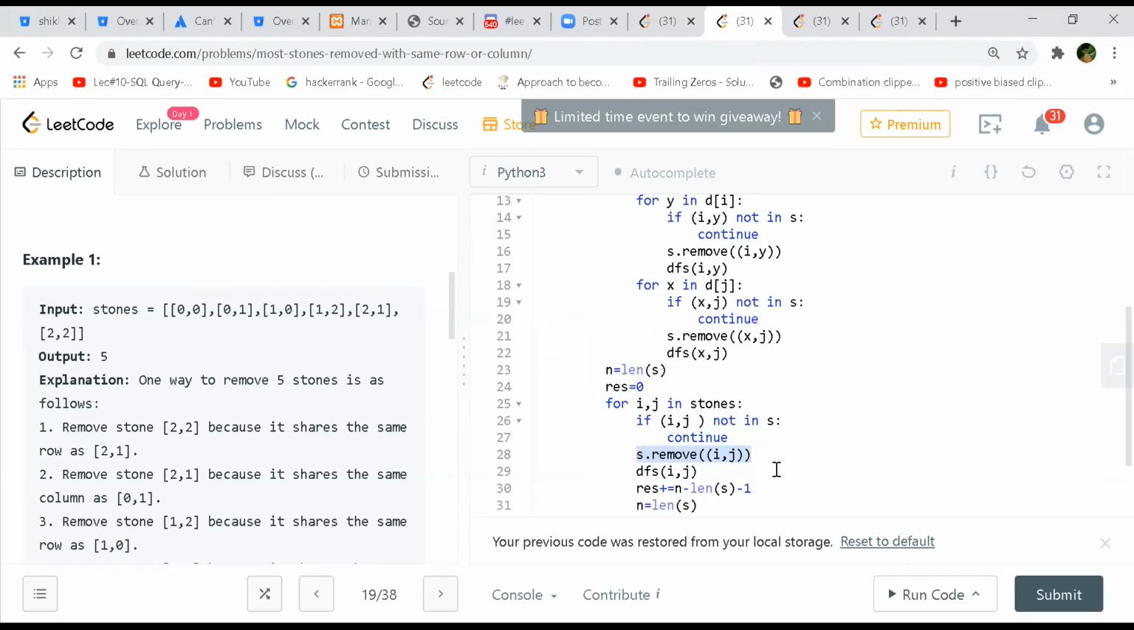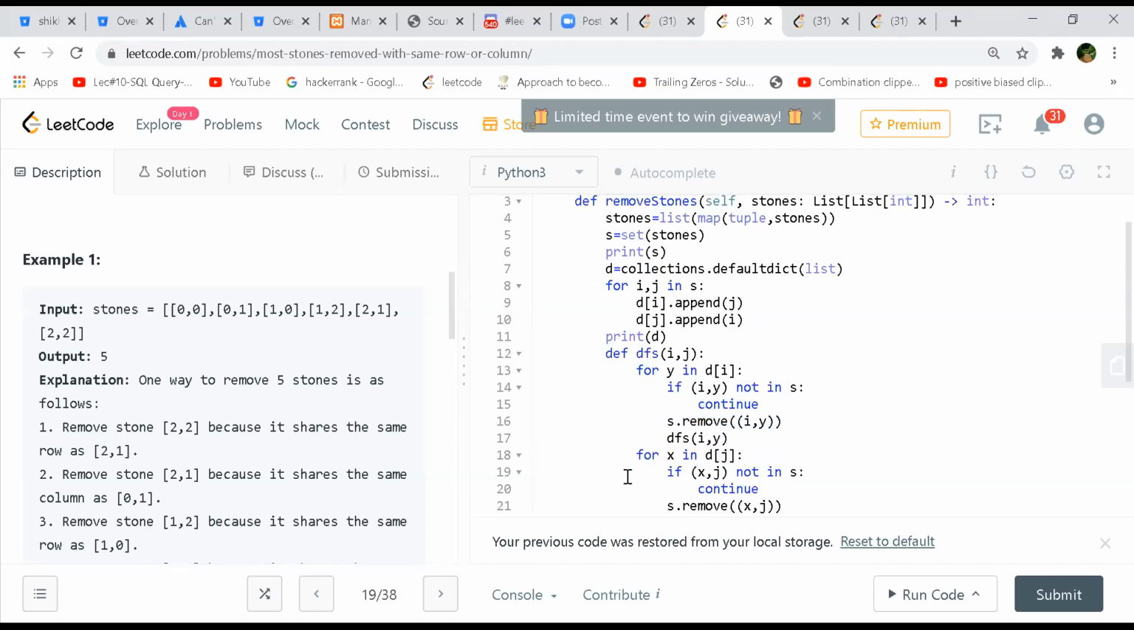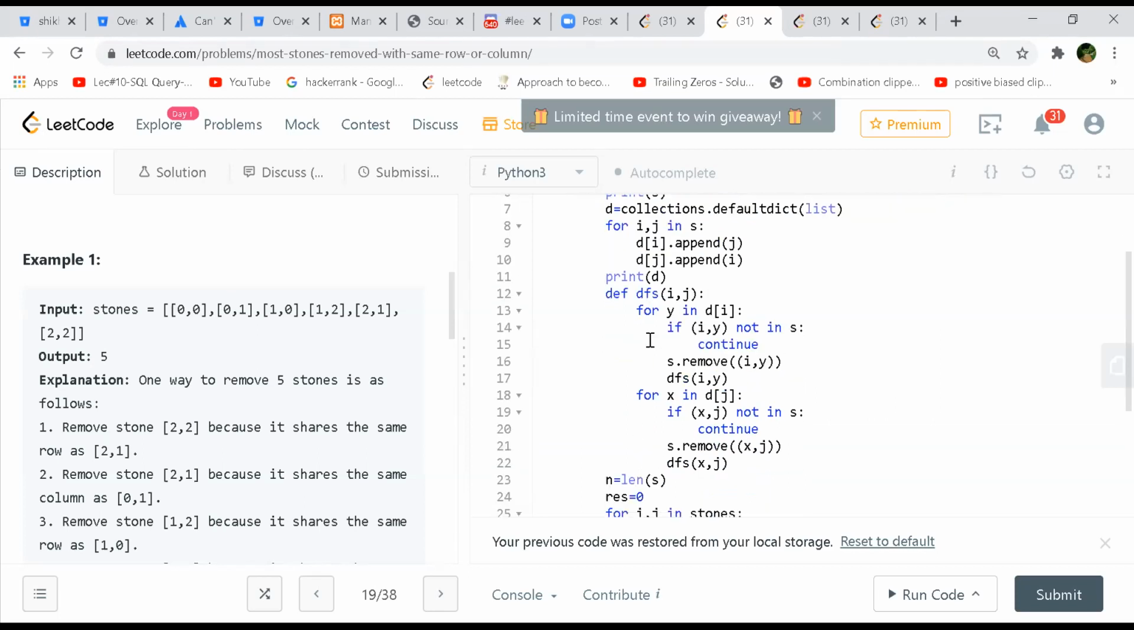So if that is not in my set, then I won't do anything, because next time, let's say 0, 0, I remove for the first time. Next time, if I check, it won't be there, right? So if this is the coordinate that is there in my set, I'm removing this and then making a DFS call on this. And this is the DFS function, right? So now I'll explore all the y coordinates for that given particular I.